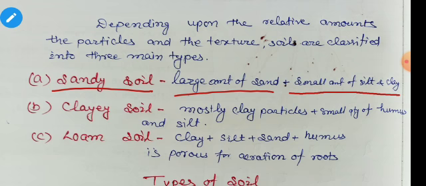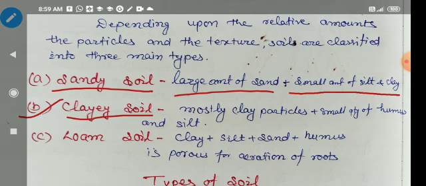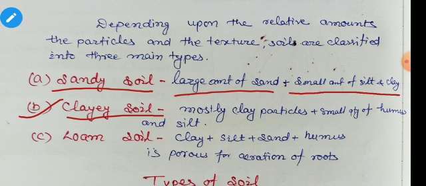Clay soil mostly consists of clay particles and a small quantity of humus and silt. Silt we have discussed, what is the size. And after that finally loam soil.